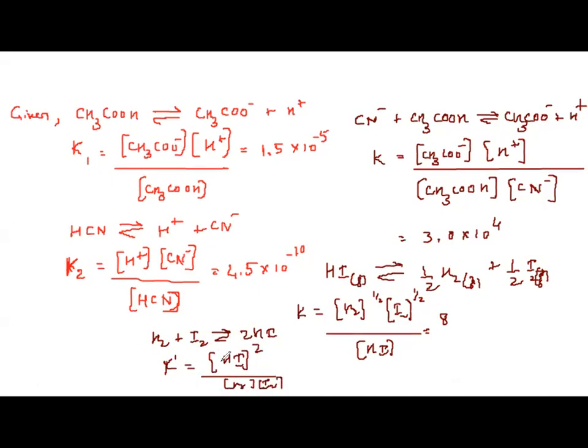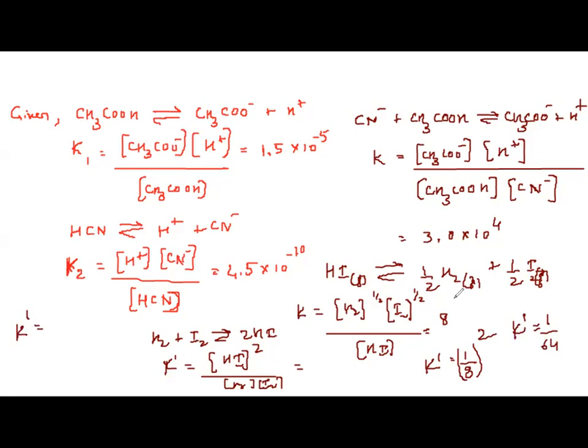So here, for the new dissociation constant, what happened to the reaction? The entire reaction is reversed first and multiplied by 2. So it will be 1 by 8 when it is reversed. Multiplied by 2 means what? Square. So it will be 1 by 64. Understood?